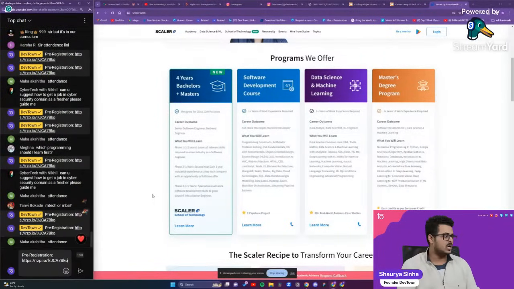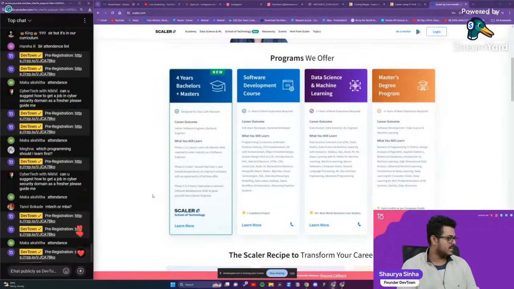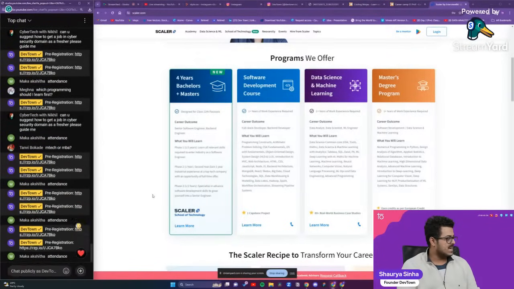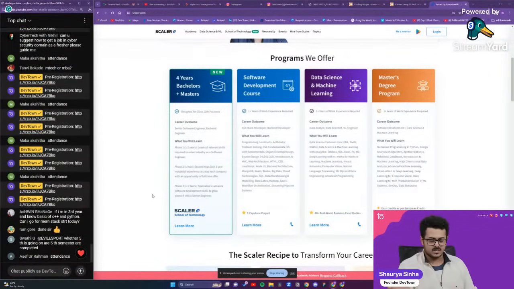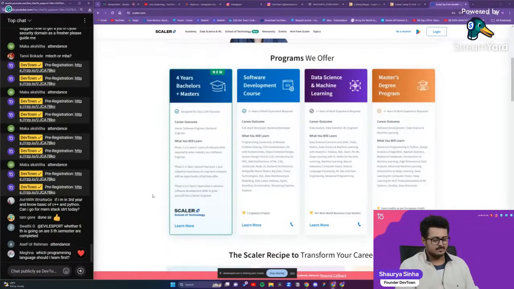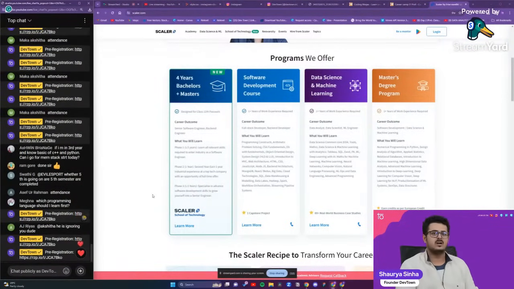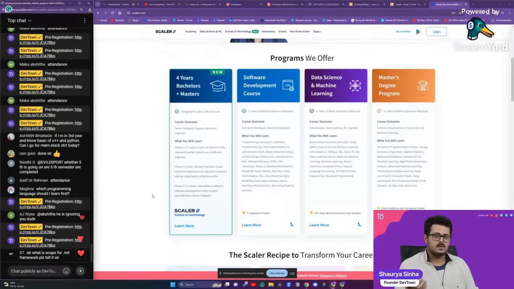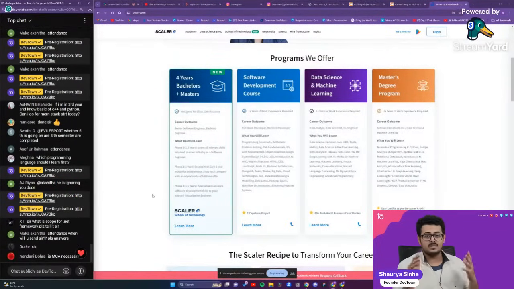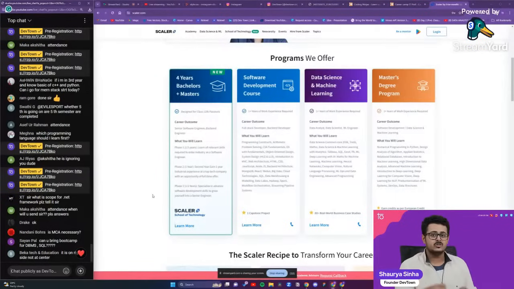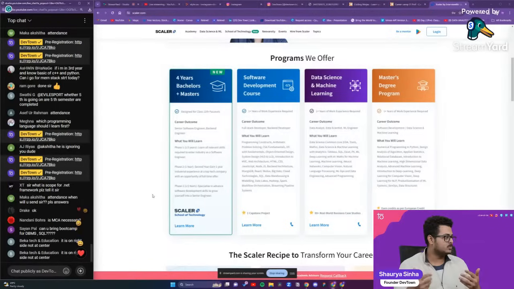Okay. How to get a job in the cybersecurity domain for a fresher? Please guide me. Do C++, Java, data structures and algorithms, competitive programming. Then start with cybersecurity. Don't jump directly to cybersecurity itself. In cybersecurity, make sure that you are having as many projects as possible. Learn about OWASP, learn about bash scripting, learn about hashing, encryption, create some great projects under it, learn about SQL injection, HTML injection. Even if I wake you up in the middle of the night and ask you what is the OSI model, you should be able to recite it like a true symphony. That should be the level that you should be able to understand.